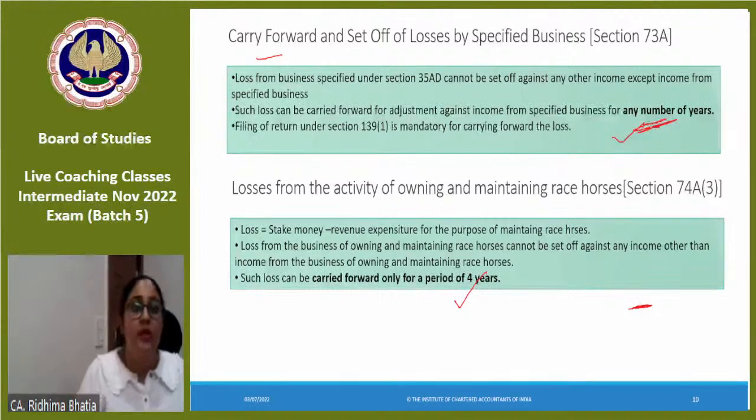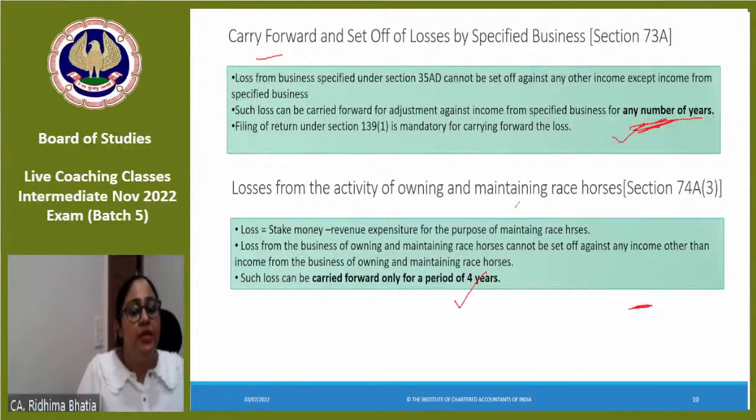Yes. Why? Because the purpose of section 35 AD is to promote investments, right? अगर promote investments करेंगे and capital expenditure का loss after certain years allow ही नहीं होगा, so what is the point of allowing 35 AD, correct? So that's why 35 AD का losses, basically specified business का losses, can be adjusted for indefinite period till the time it is fully adjusted.